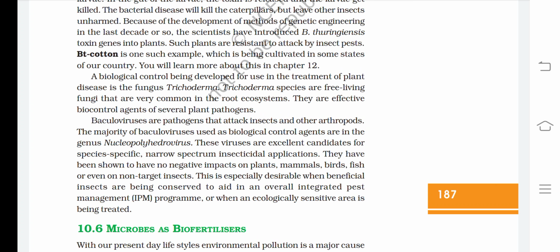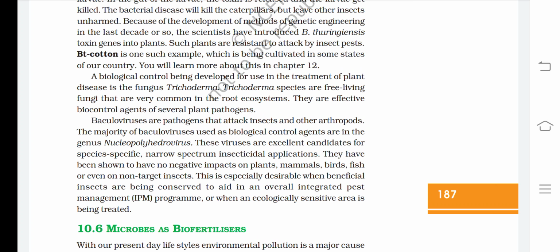Baculoviruses are pathogens that attack insects and other arthropods. The majority of baculoviruses used as biological control agents are in the genus Nucleopolyhedrovirus. These viruses are excellent candidates for species specific, narrow spectrum insecticidal applications.